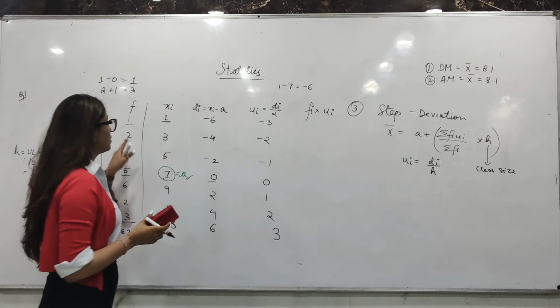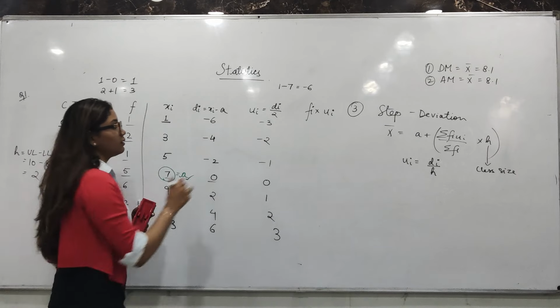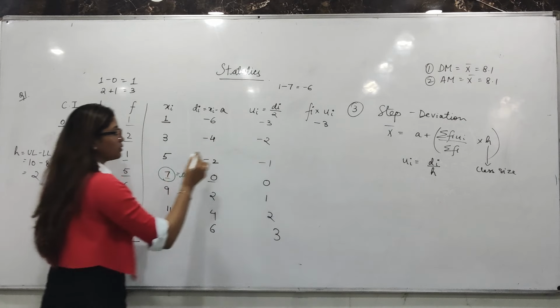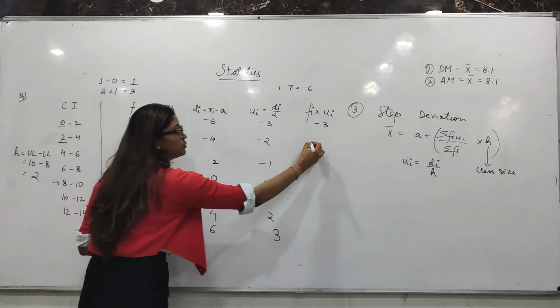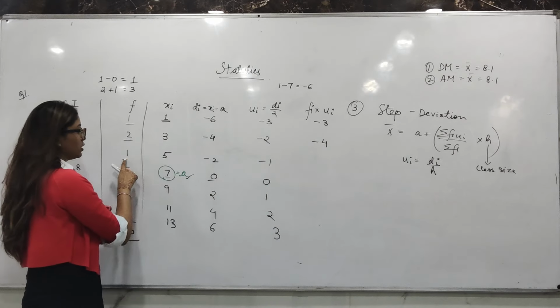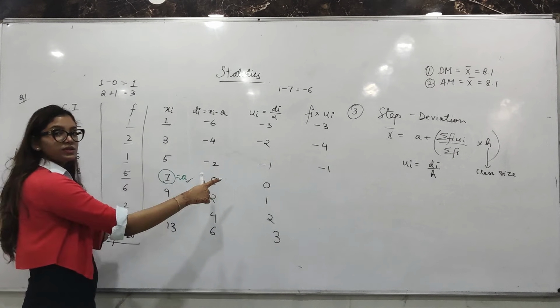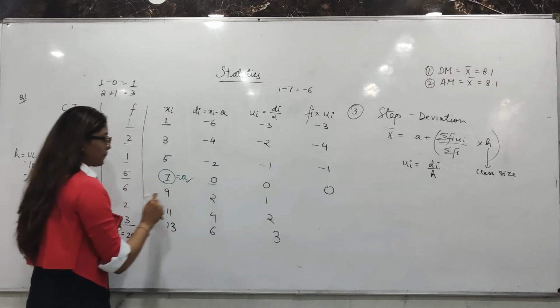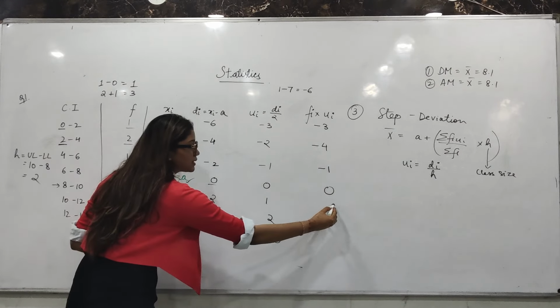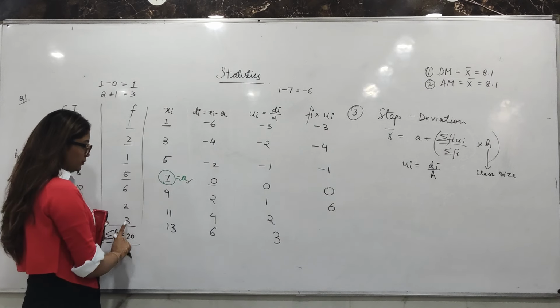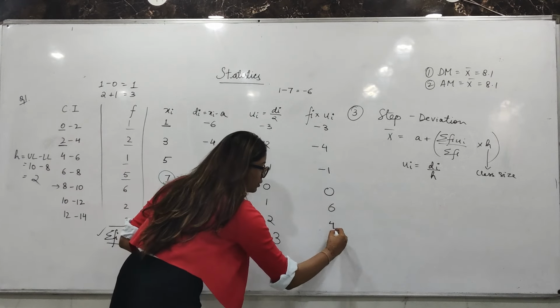Let's start multiplying. 1 into minus 3, minus 3. 2 into minus 2, minus 4. 1 into minus 1, minus 1. 5 into 0, 0. 6 into 1, 6. 2 into 2, 4. 3 3s are 9. So 4 and 9.